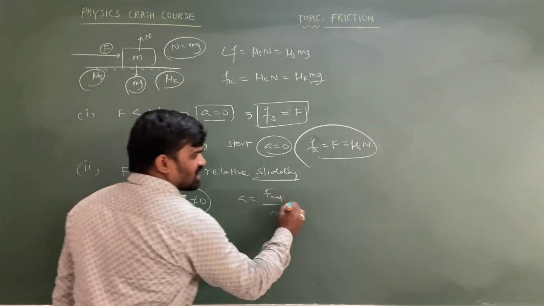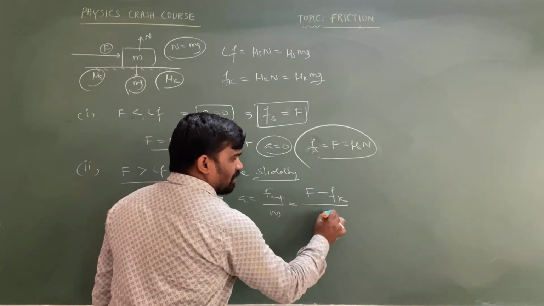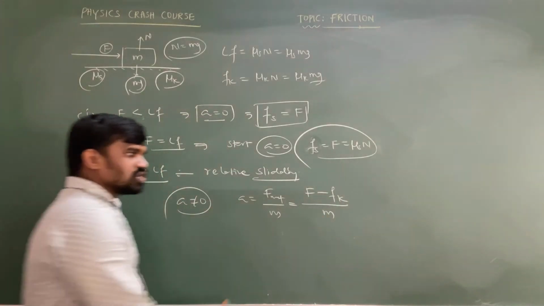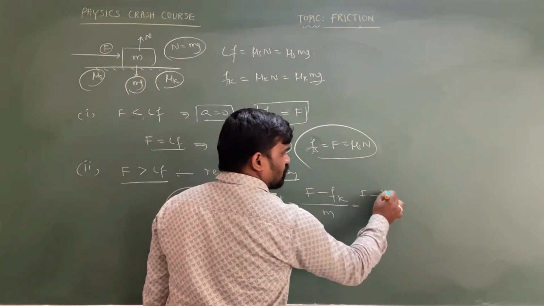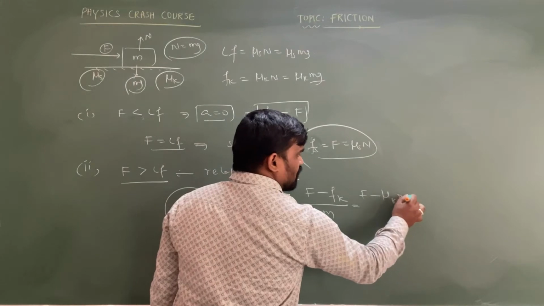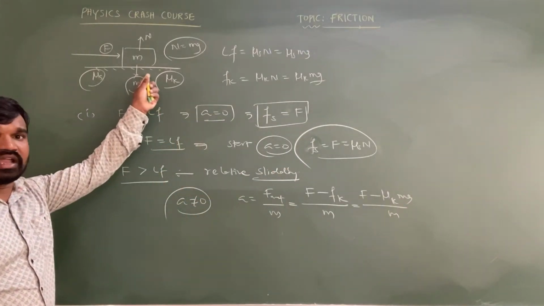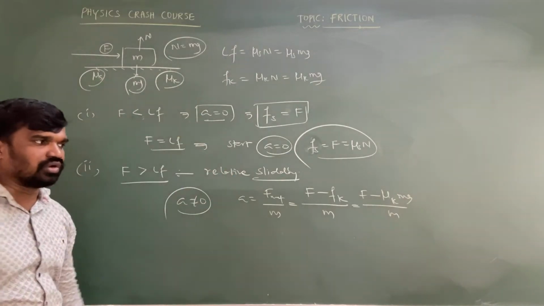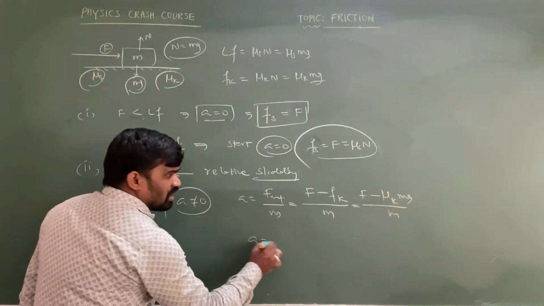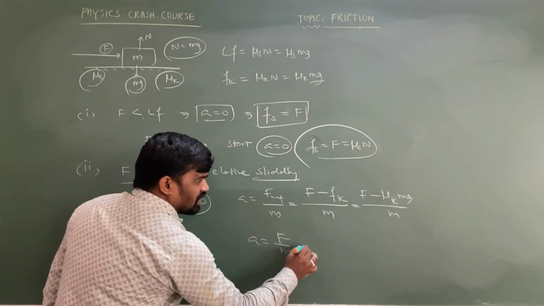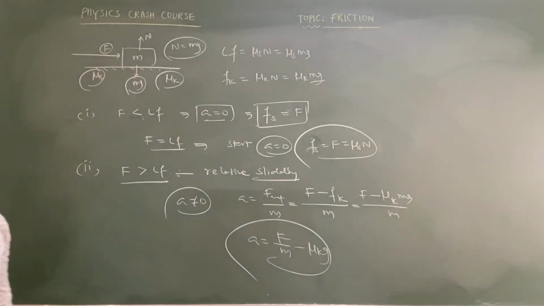Net force upon mass, in this case applied force minus kinetic friction, divided by mass of the object, we can write. So in this case, applied force is F and kinetic friction is equal to mu k into mg, divided by m. Why? Because as the object is moving on a horizontal surface, normal force equals weight of the body, as no external force is acting. So acceleration is equal to F by m minus mu k g. This is the way we calculate the acceleration.